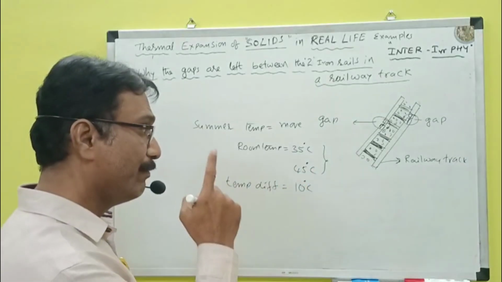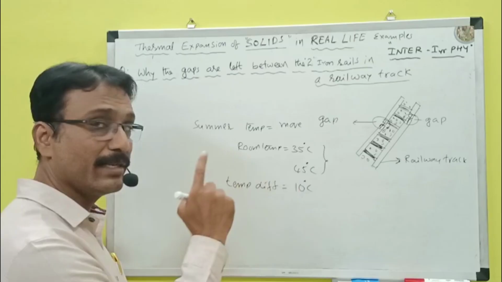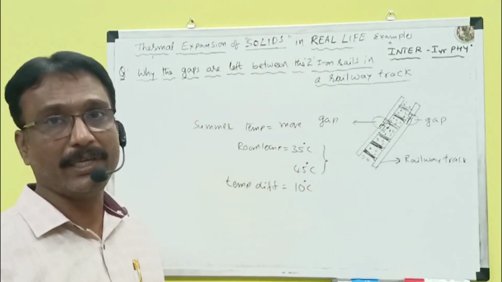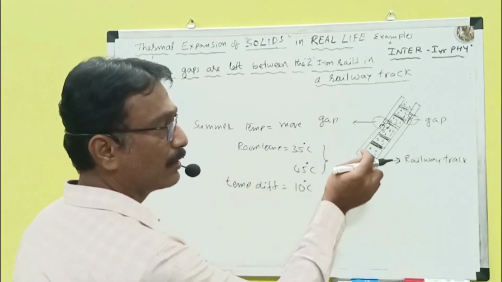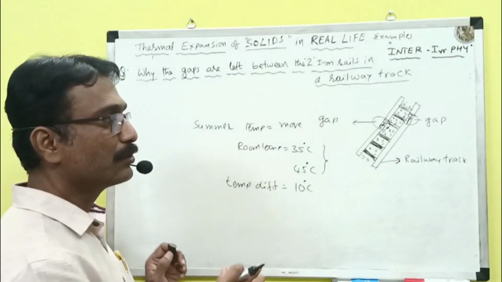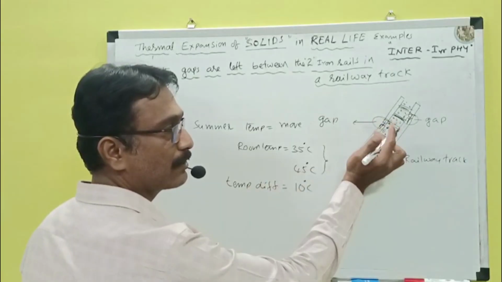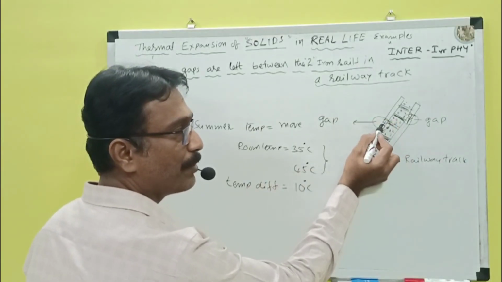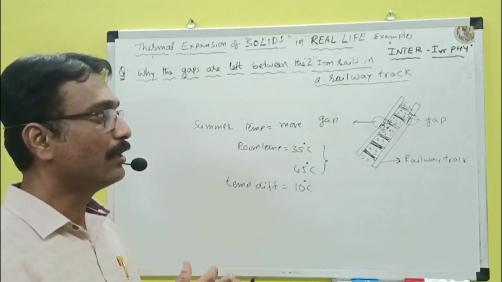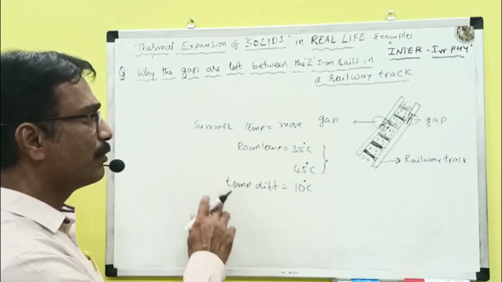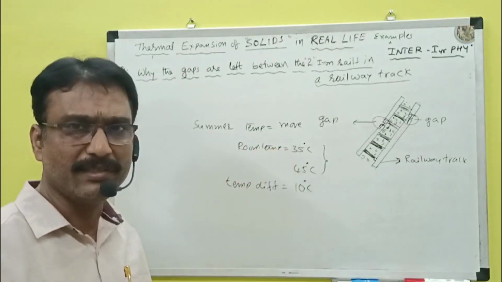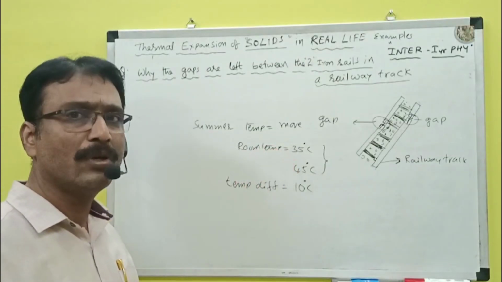But for every 1 degree Celsius rise in temperature, this material expands. If it expands, what will happen? It becomes buckling. During the summer, the temperature rises from 35 degrees Celsius to 45 degrees Celsius in full hot summer.